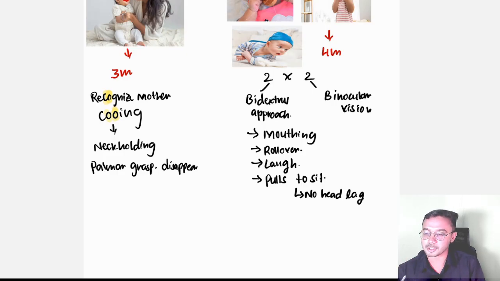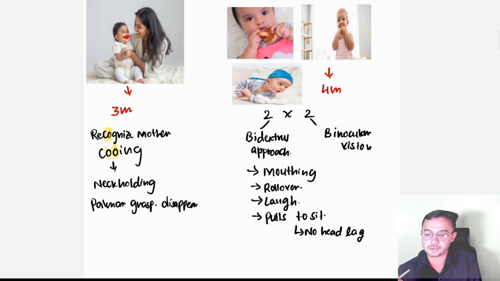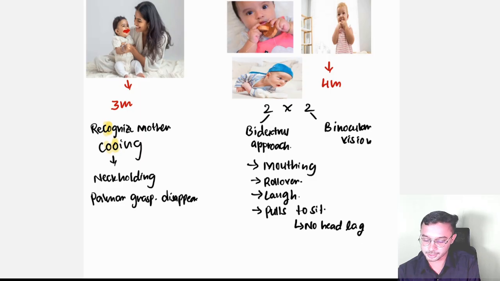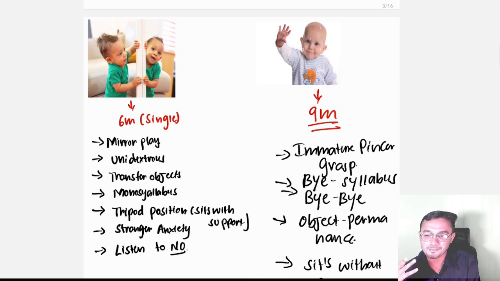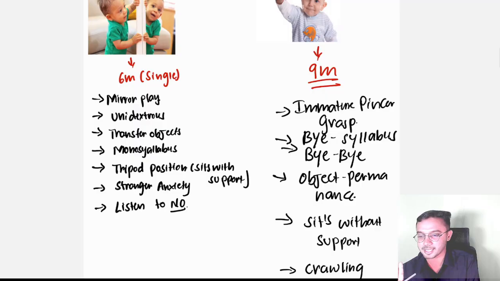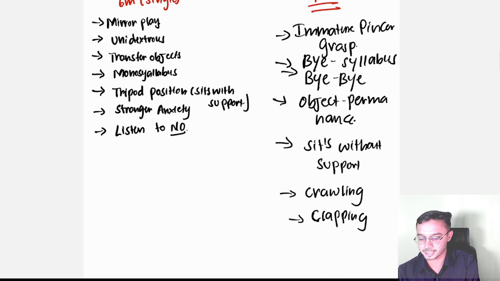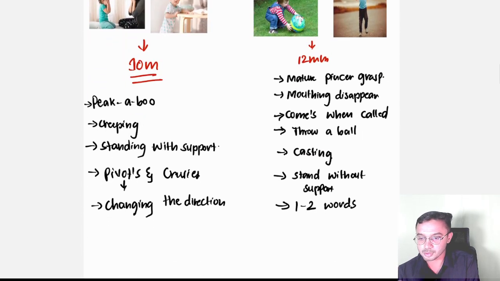At 4 months, I taught you, no, look at the diagrams. 4 into 2 into 2 equal to 4. Bidextrous, binocular, and mouthing, and roll over, laugh, pull to sit. Okay, at 4 months. And here at 6 months, very simple. Single word, mirror play, unidextrous, transfer object, and monosyllables, tripod position. At 9 months, bye bye, and immature pincer grasp will come over here. At 10 months, peekaboo, creeping, standing with supports, pivots and cruises, changing the direction.